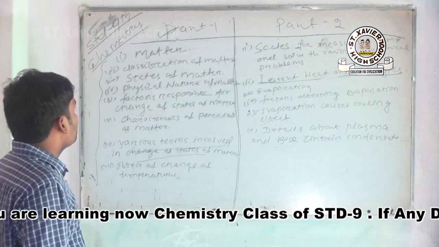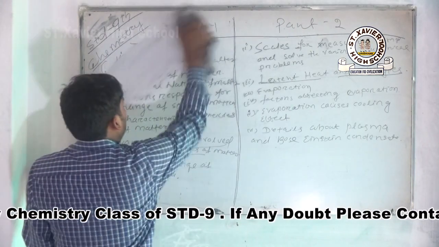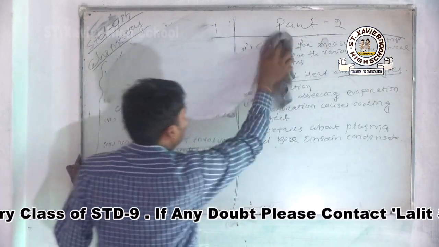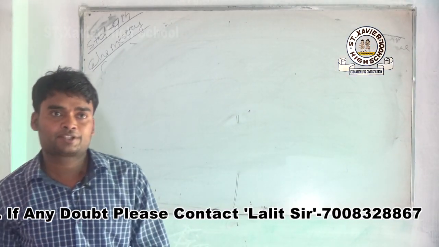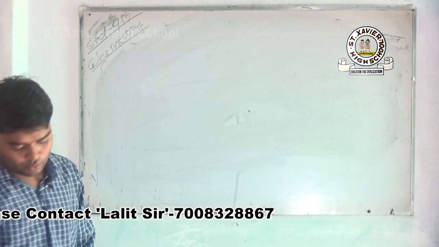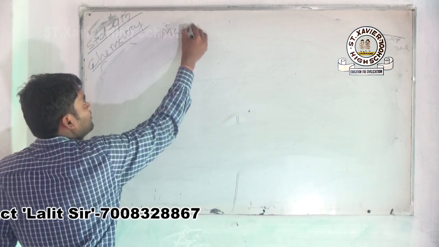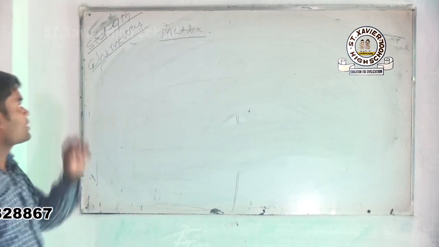So we come to the definition of matter. What is matter?